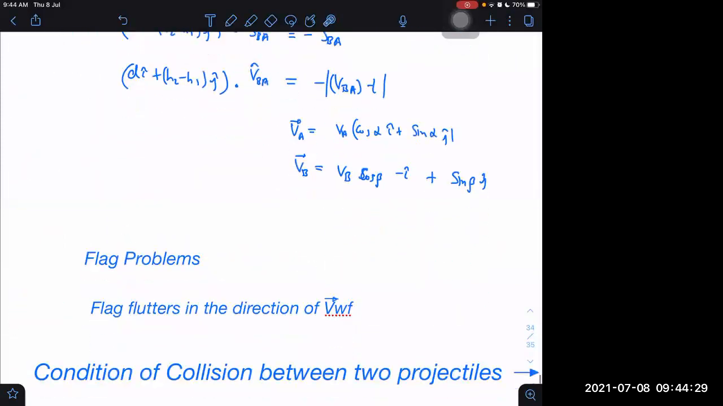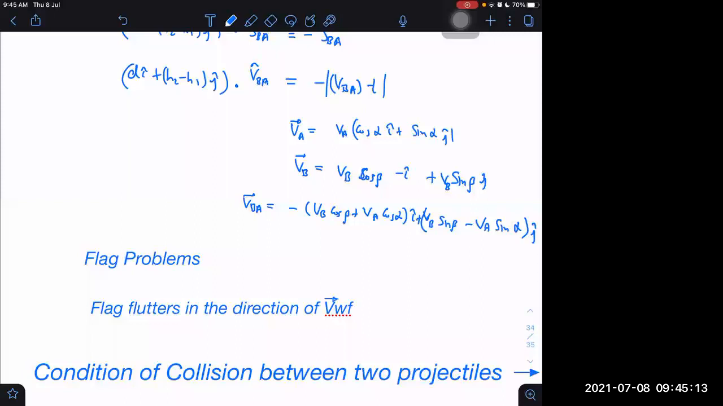Having done this, can I get VBA? Yes, VBA is very simple to obtain. VB minus VA. So take X component minus X component. What will that be? That will be minus VB cos beta plus VA cos alpha, whole into i cap, and the other term is plus VB sin beta minus VA sin alpha, this whole into j cap.